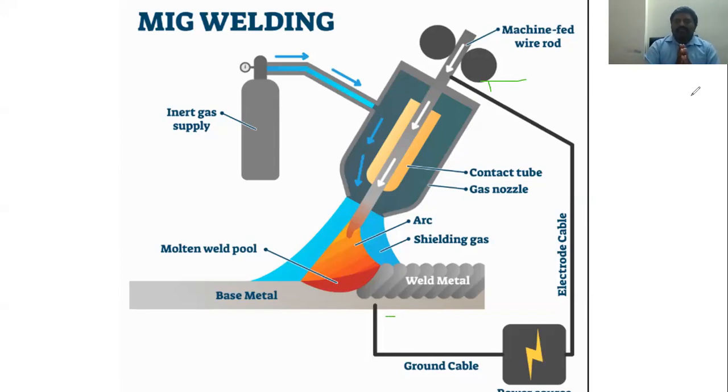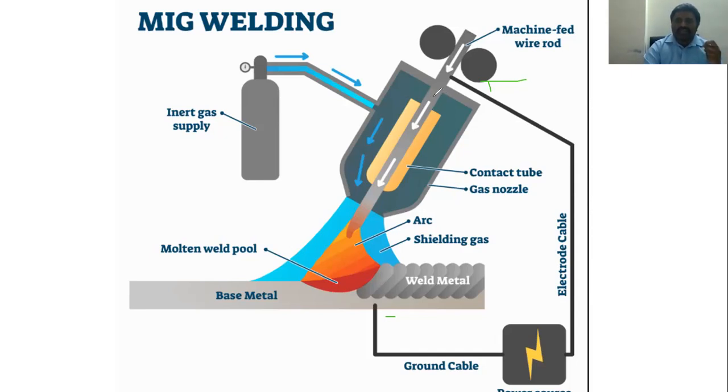Now, what is the working principle of MIG welding? Here I am giving a connection of a power supply: one from the negative terminal to the base metal, and the positive terminal to the electrode.